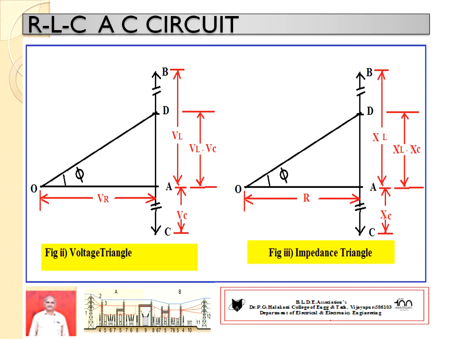In similar fashion, you have to draw the impedance triangle. OA represents resistance value. Then A to B is the inductive reactance drop, hence it represents XL.